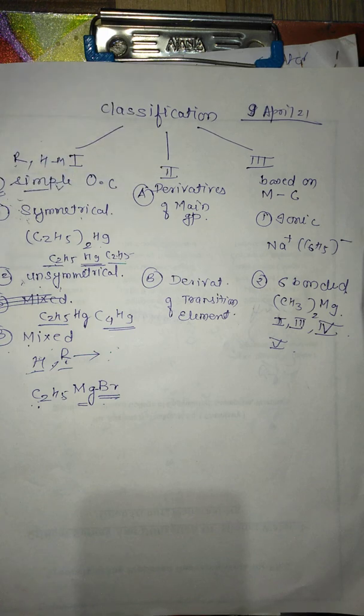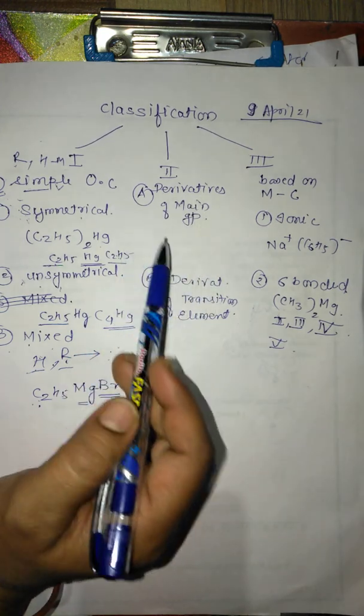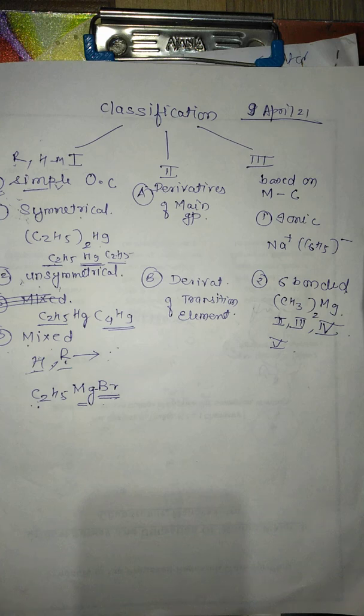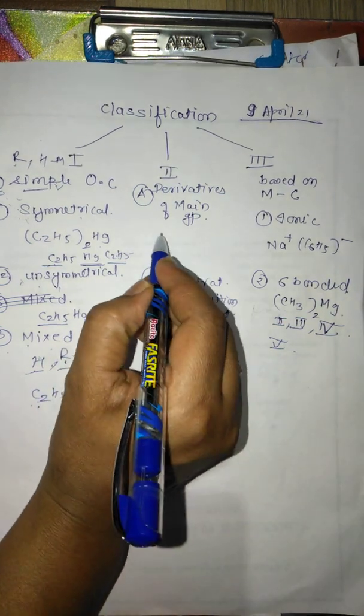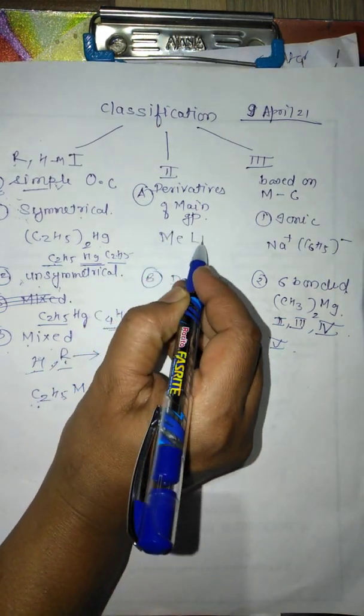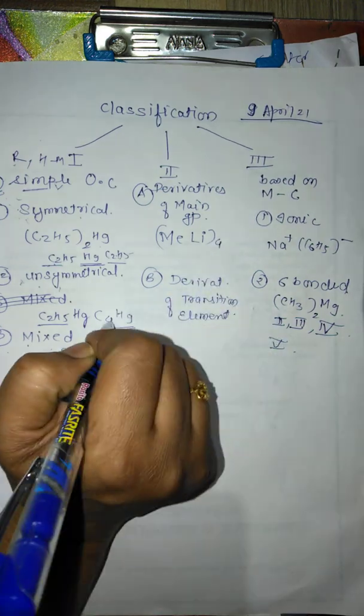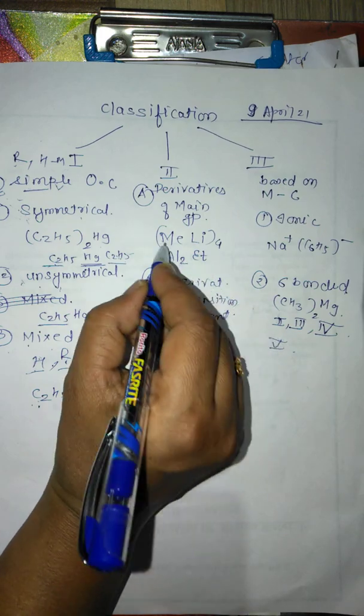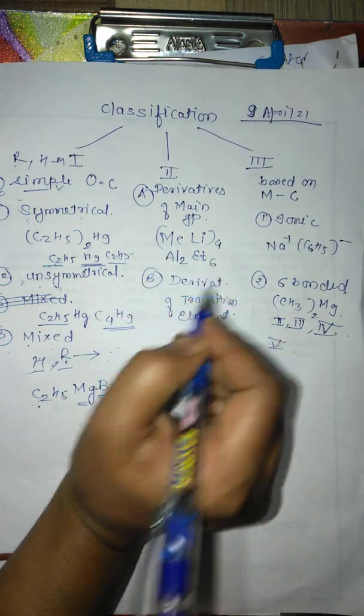Now the second type of classification is based on the derivatives of main group. Now what is this main group? When we are talking about main group, they are forming either covalent bond or sigma bond, that is ionic bond or sigma bond with the hydrocarbons. With an example I can tell you, like Me4Li4, or the other is Al2Et6. Et means ethyl, Me means methyl. So it is 6 times.